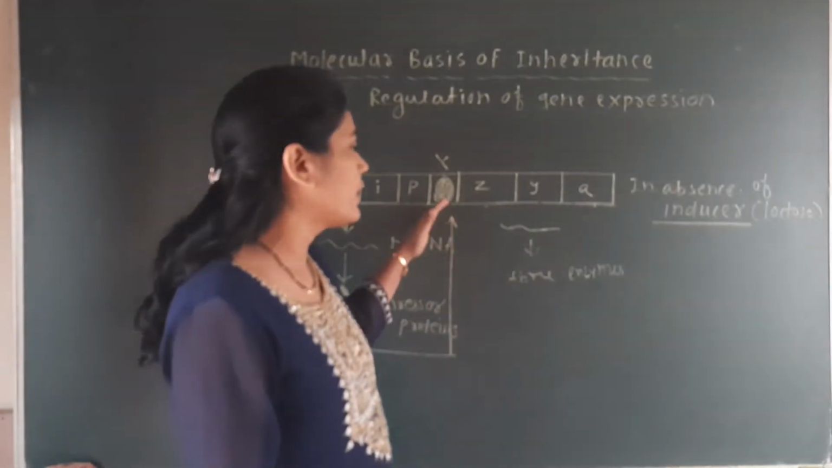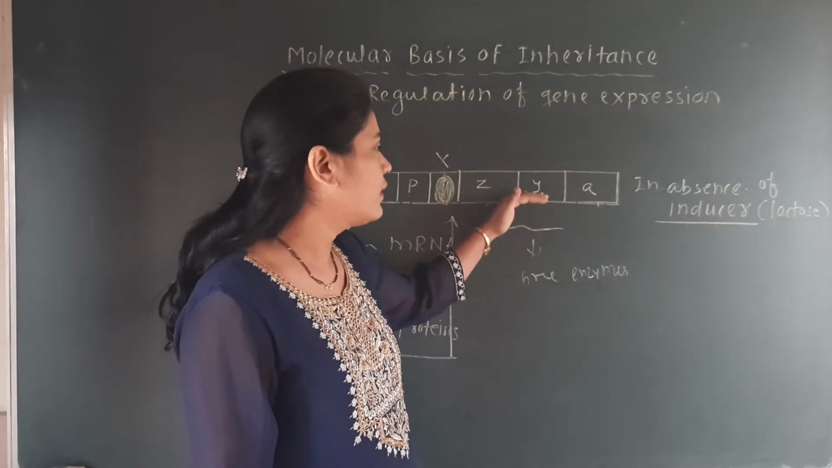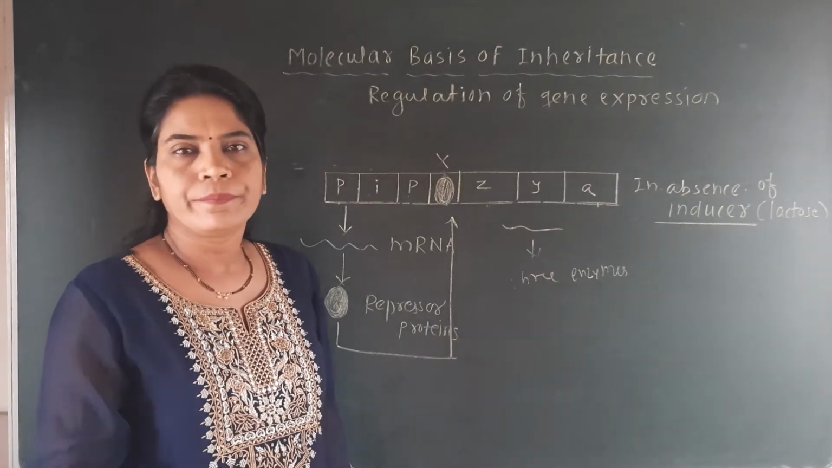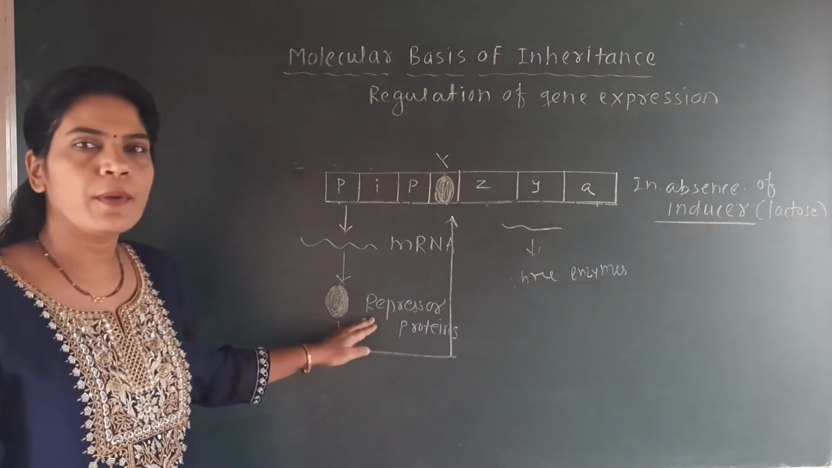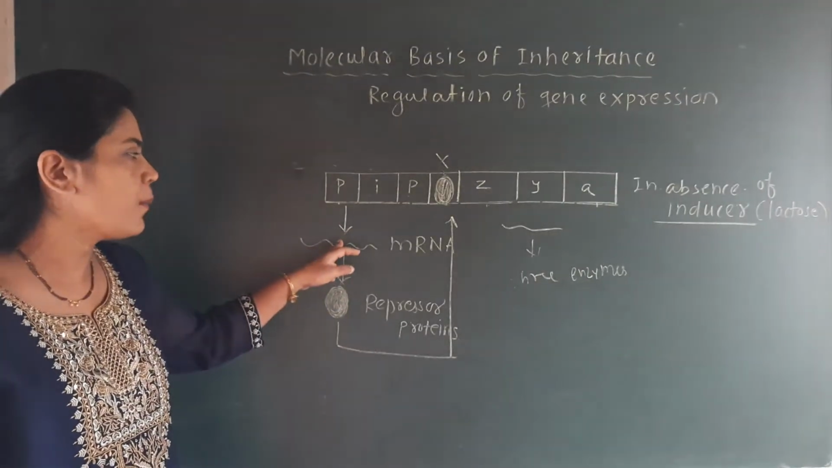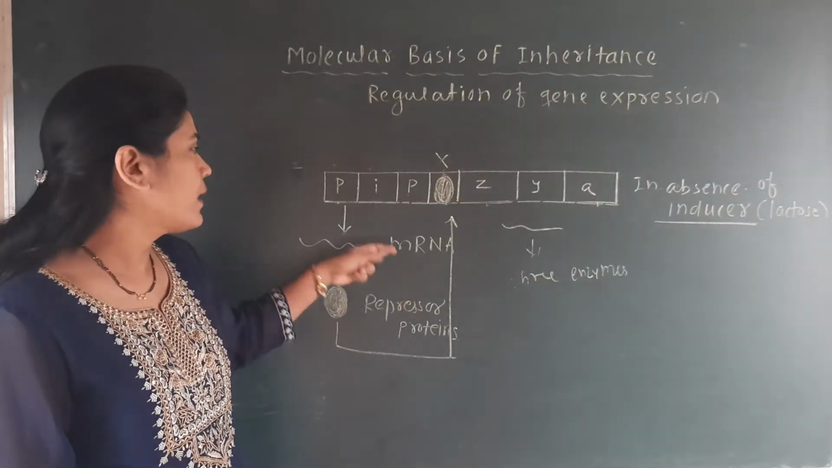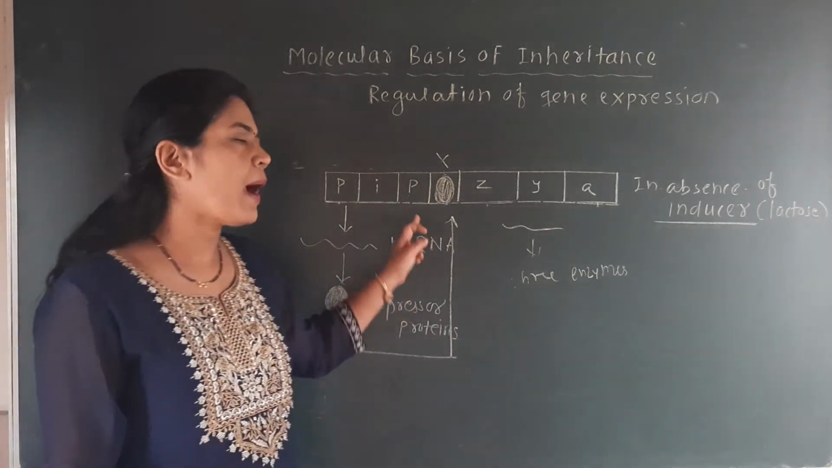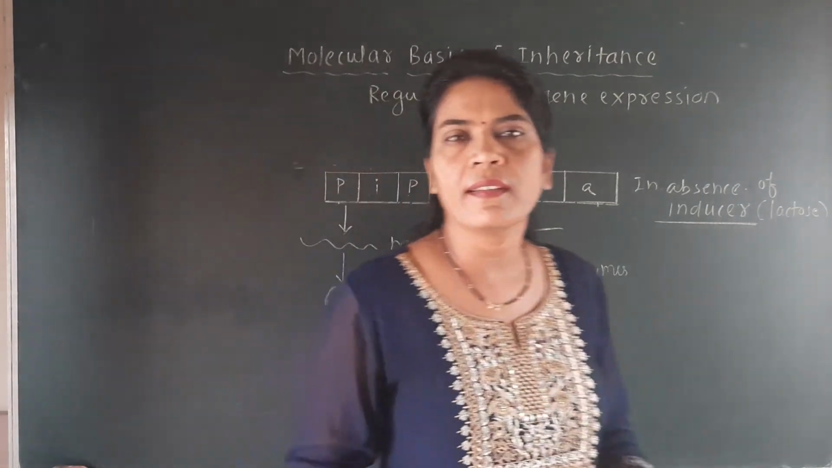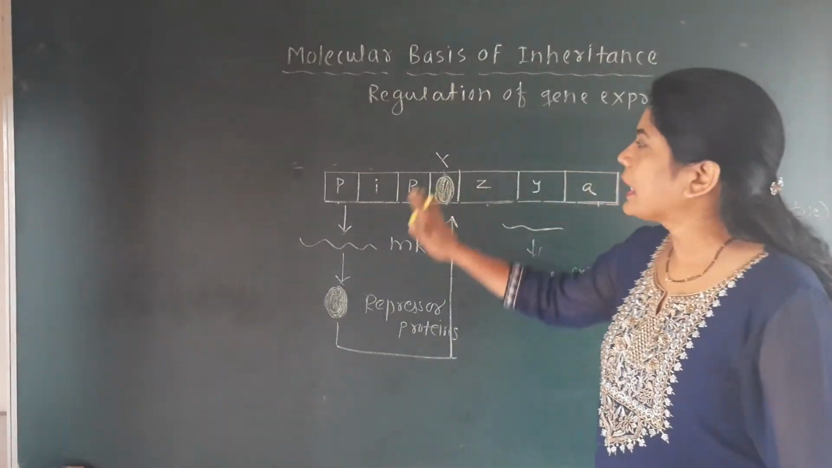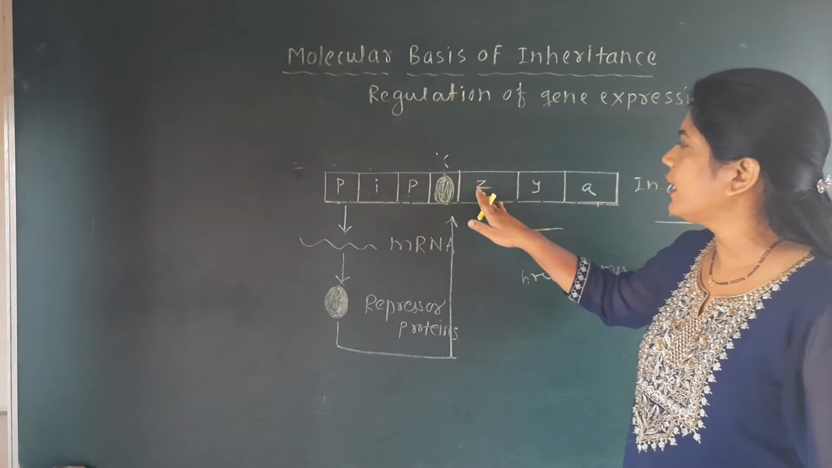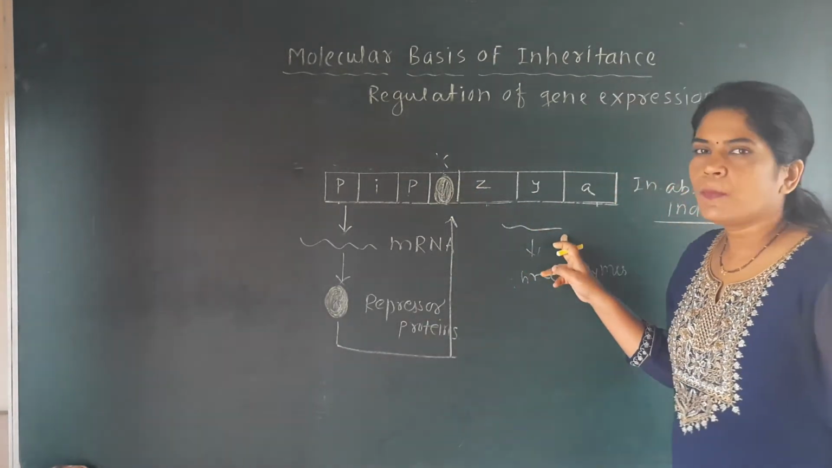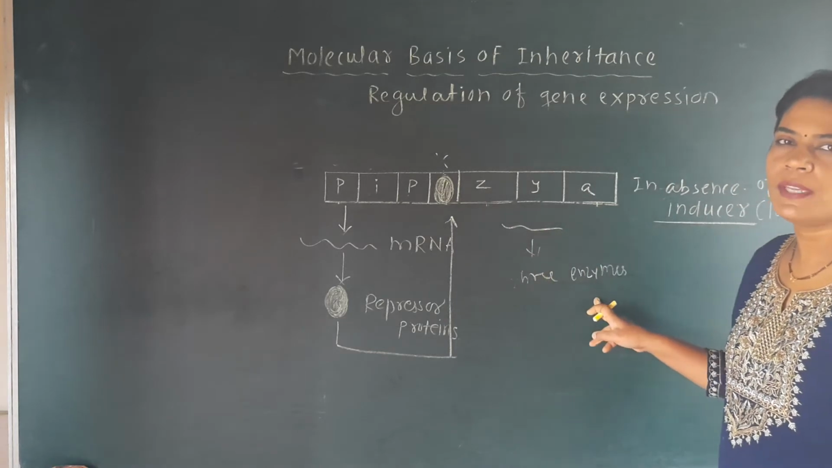But this activity of RNA polymerase is stopped here, and further formation of the enzymes will not be there because of the repressor protein, because this repressor protein is formed from the mRNA molecule. The mRNA molecule will be formed by this promoter site, and this repressor protein binds to the operator site and blocks the activity of the operator. That's why these ZYA genes do not form the mRNA. There will be no formation of these three types of enzymes.